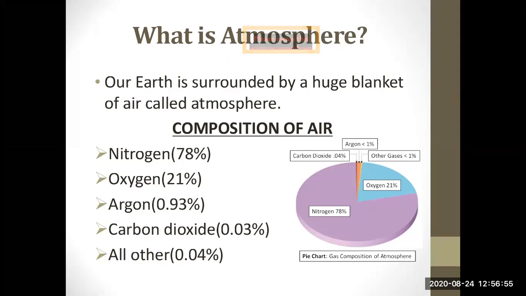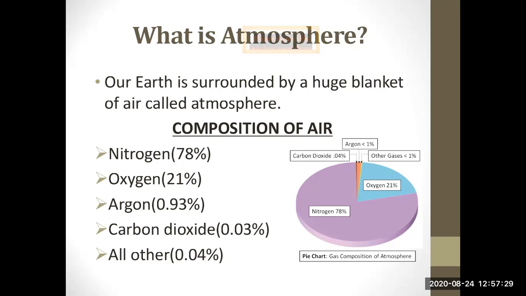Nitrogen is a very important gas, and it is very important for the plants for their survival, and plants depend on this gas. Next is oxygen. Oxygen is also very essential for humans and animals. They breathe in oxygen, which is produced by green plants during photosynthesis. And we also inhale oxygen and exhale carbon dioxide. And plants inhale carbon dioxide and exhale oxygen.